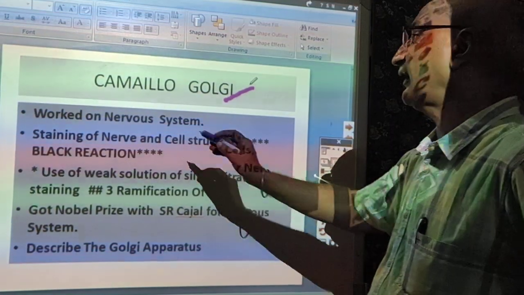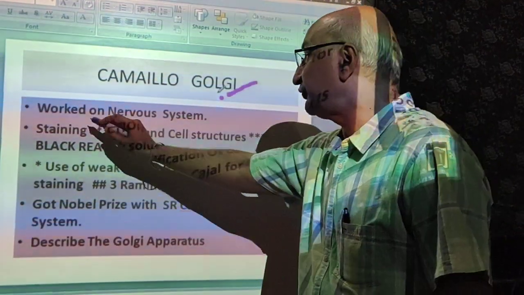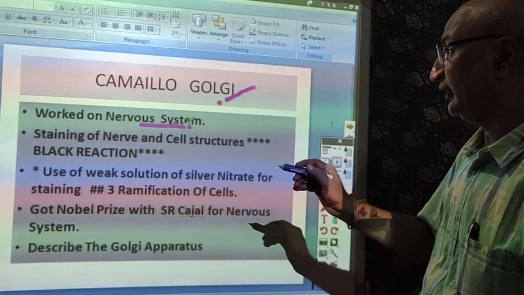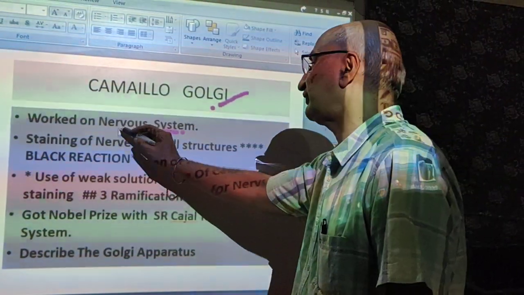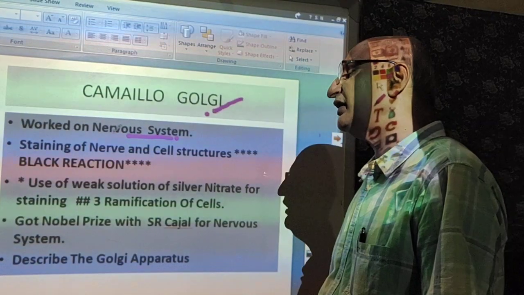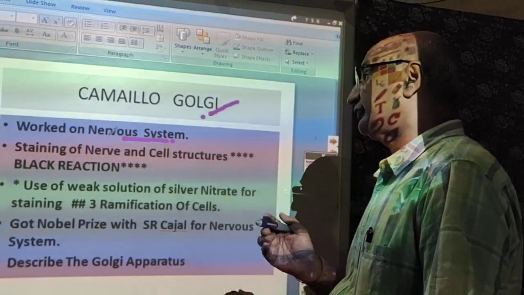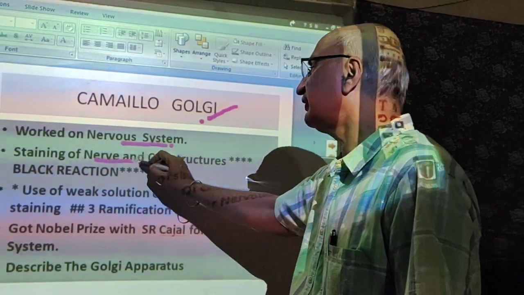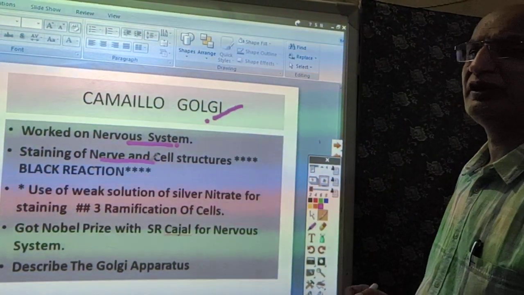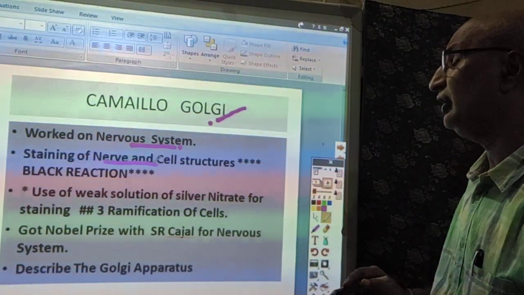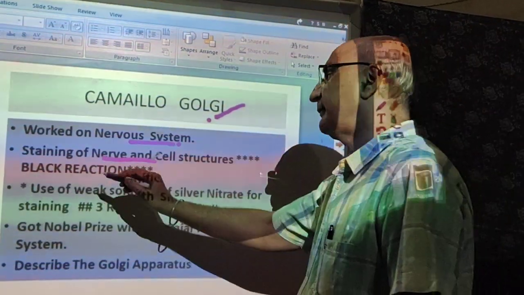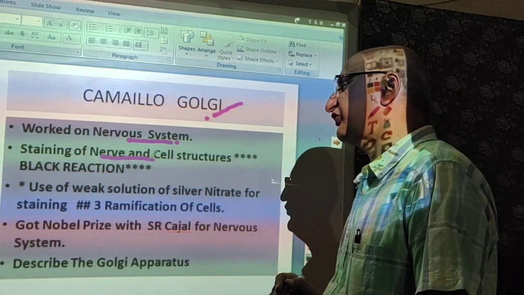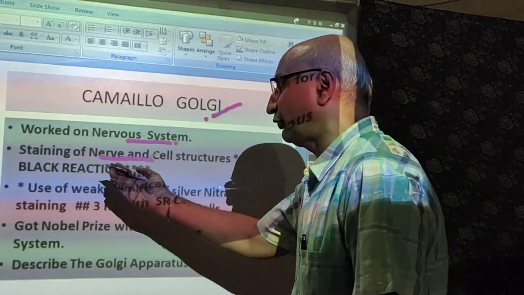Dear students, Camillo Golgi worked on the nervous system. Basically, he did research on the nervous system, and secondly, his role was in the staining of nerve cells. Nerves are a very complicated structure, and his method is known as the black reaction. So staining of the nerves and cell structure is known as the black reaction.